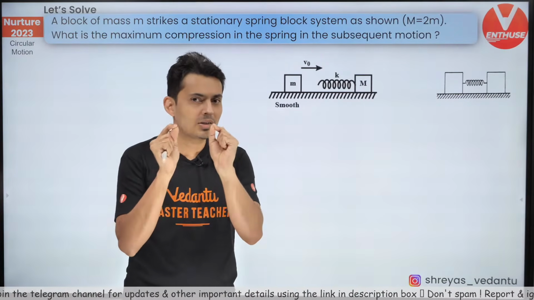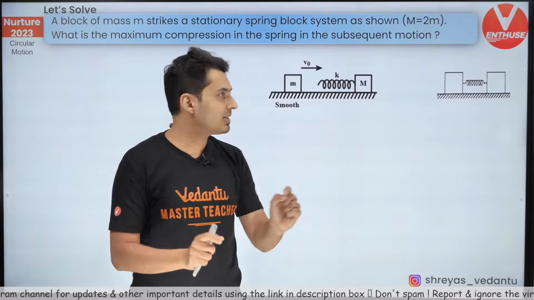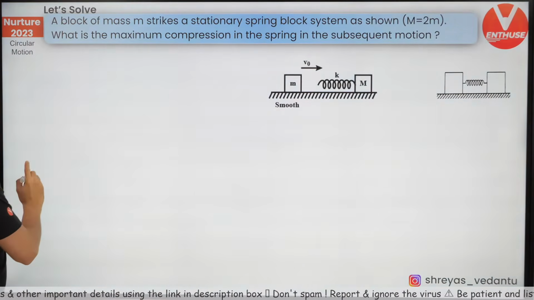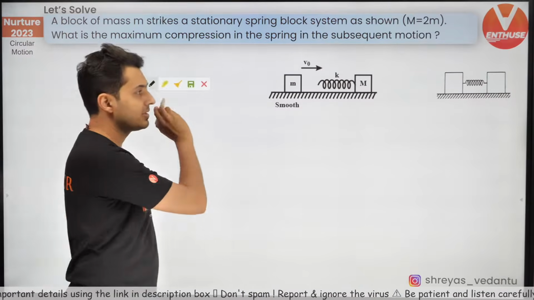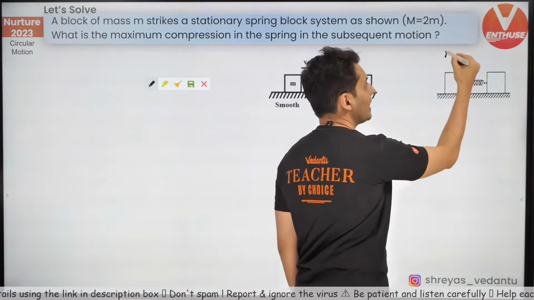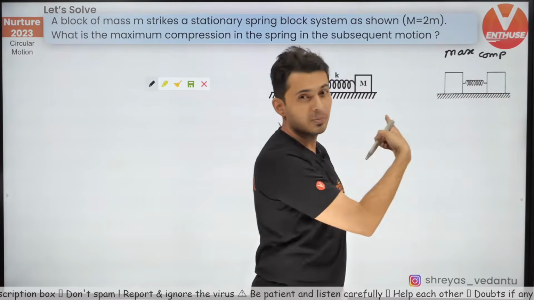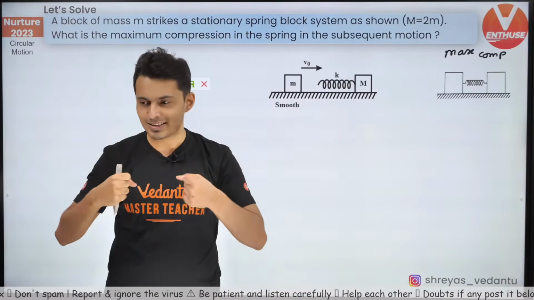Think what is so special about that situation when the spring has maximum compression. Come on my warriors, think about that situation. What is so special about it? Visualize it.